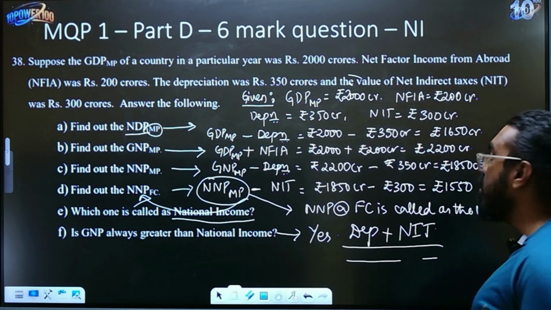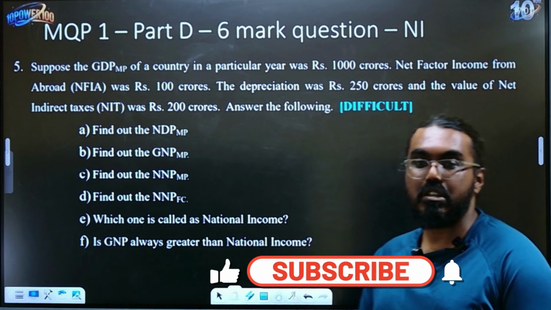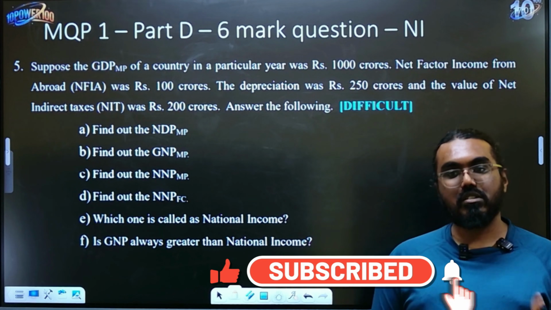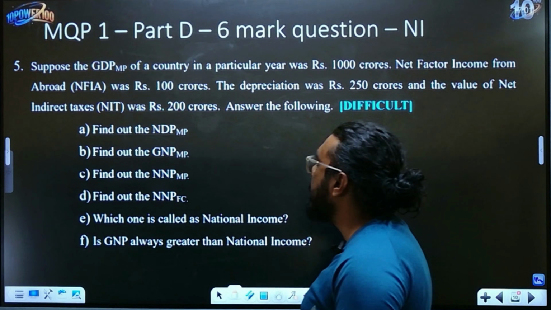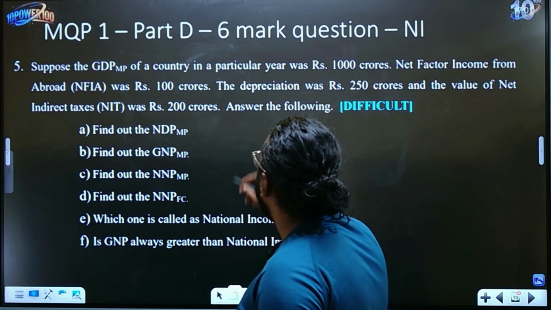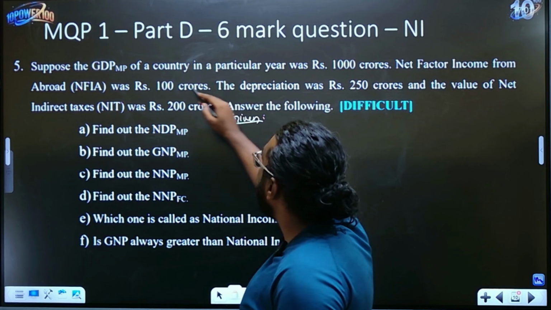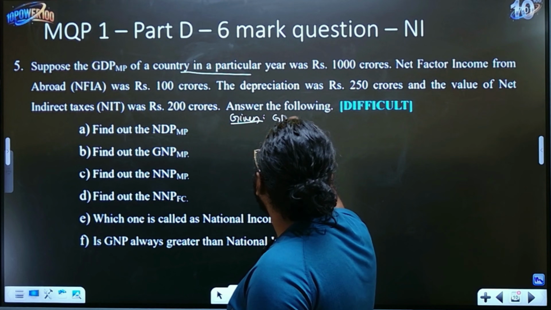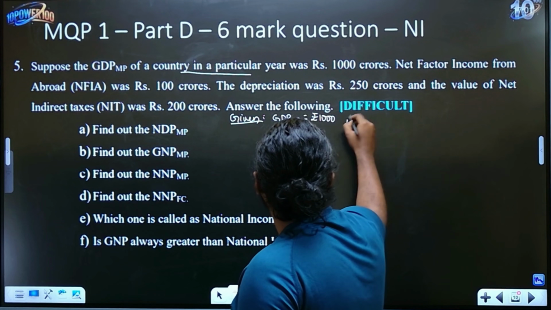Okay, now let's do one more question which is similar to this, children, because it is there in your question bank. The more questions you solve like this, the better it will be for you. So the same logic we now apply here. First write what is given in this question. They have given GDP at market price, which is rupees 1000 crores.